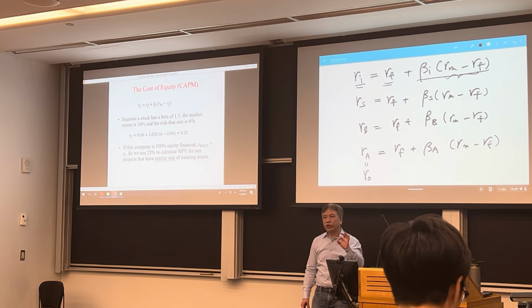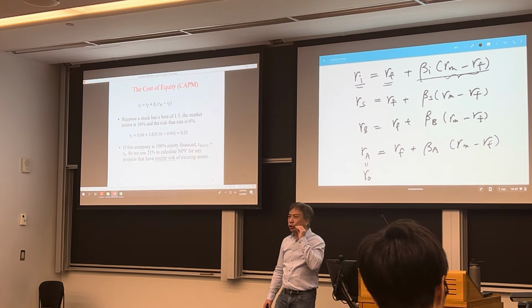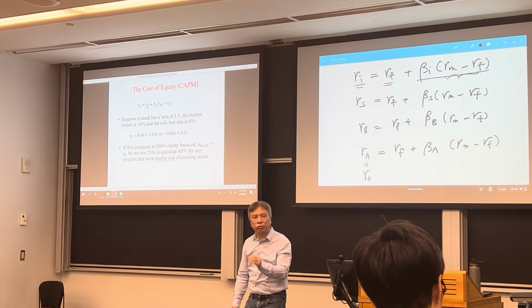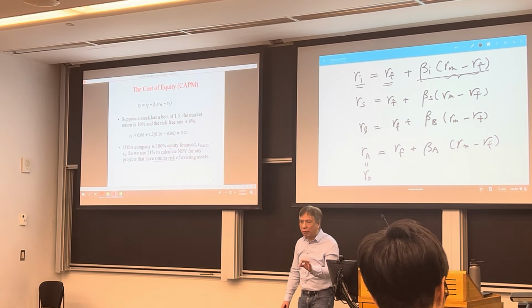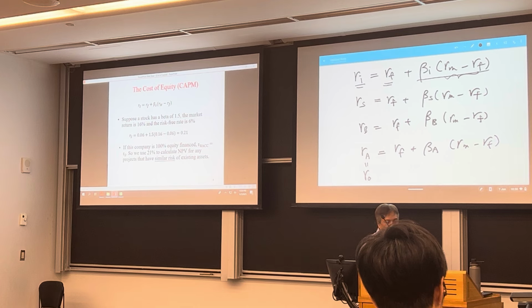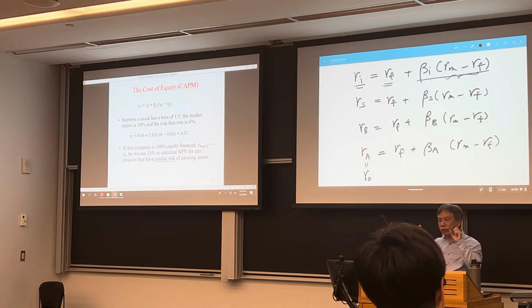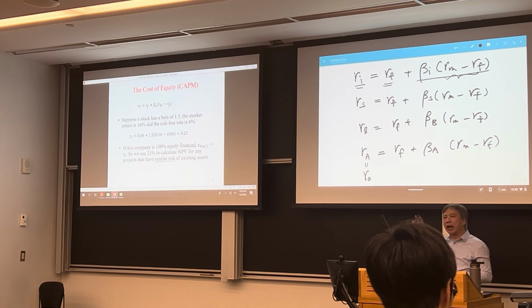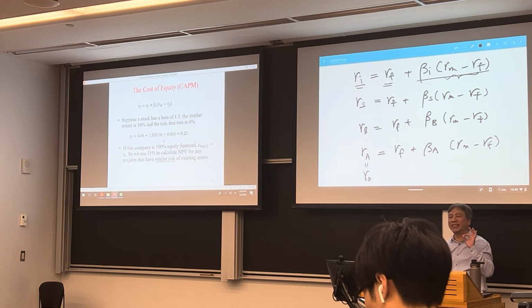If the question gives you the market risk premium directly, you don't need to subtract the risk-free rate. This is a common mistake students had in the past. So don't confuse the two terms, market return and market risk premium. Market return is 16, market risk premium is 10.